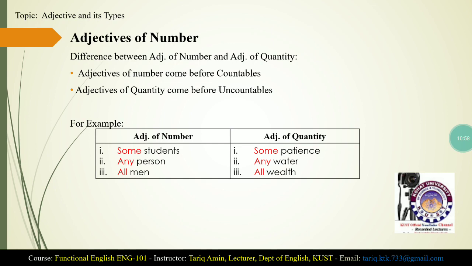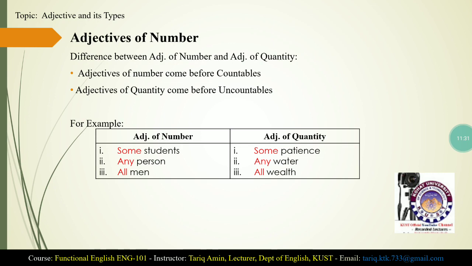Some students and some patients: the adjective some is used both ways, as an adjective of number and as an adjective of quantity. In the first example, the adjective some is used with the countable noun student, and it is used as an adjective of number. But in the second example, some patients, patients is treated as an uncountable noun and some is used with it, so it is used as an adjective of quantity.